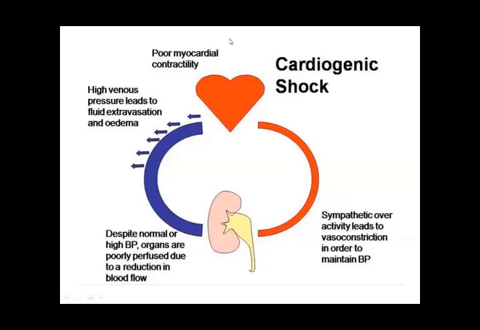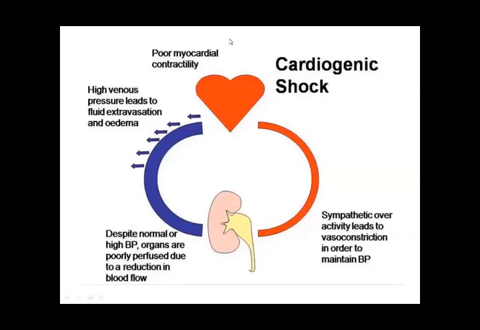And our body systems are under the control of sympathetic and parasympathetic activity. Sympathetic activity is responsible for vasoconstriction, and these two systems run side by side, so one parallels the other. When there is sympathetic overactivity, this leads to vasoconstriction in order to maintain the blood pressure.